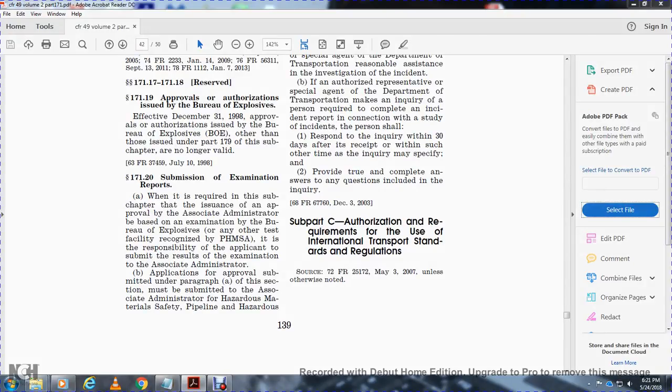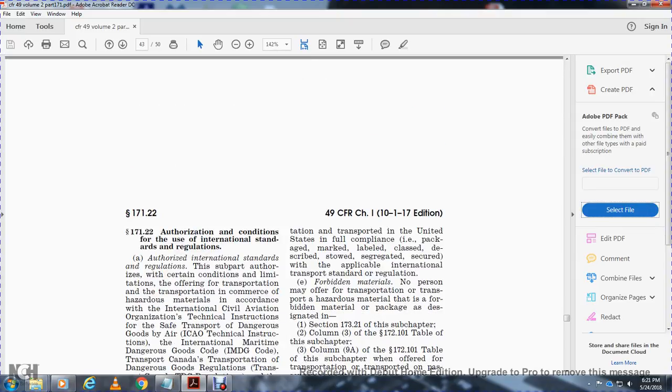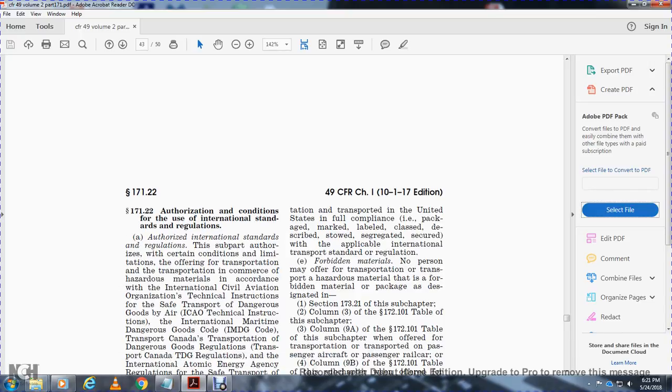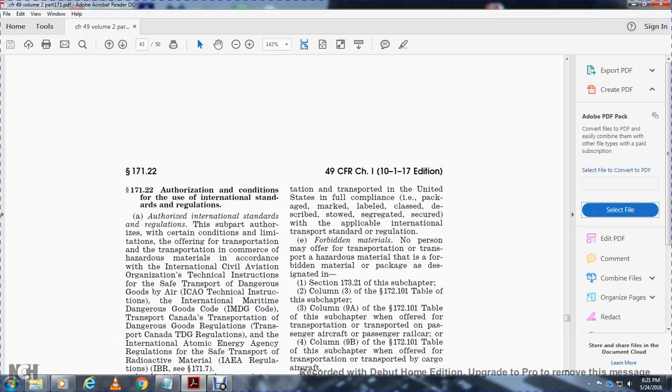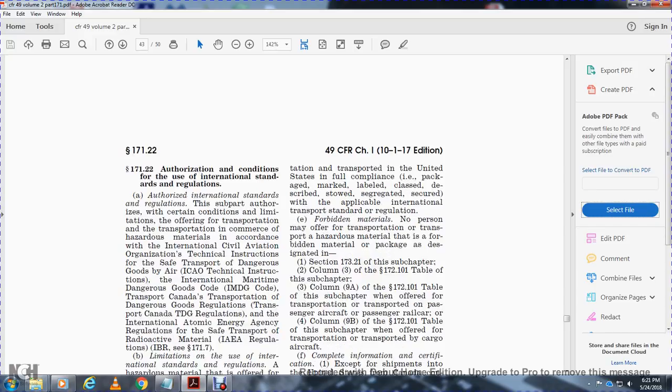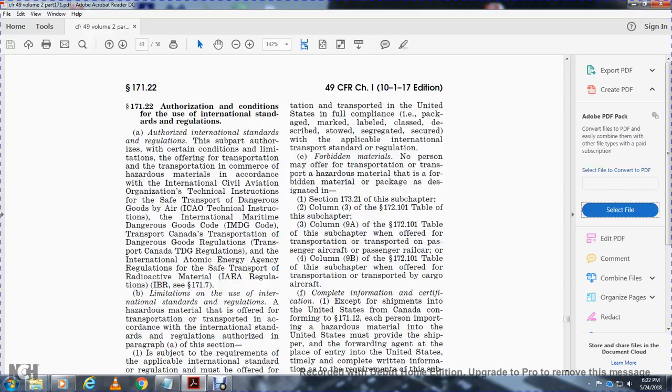Alright, subpart C, authorization requirements for use of the International Transportation Standards and Regulations. 172 authorization: consideration of the international standards and regulations, authorized with certain conditions and limitations, for offering for transportation in commerce a hazardous material in accordance with the International Civil Aviation Organization Technical Instructions for the Safe Transport of Dangerous Goods by Air, the ICAO Technical Instructions, the International Maritime Dangerous Goods Code, the IMDG Code, the Transportation of Dangerous Goods Regulations of Transport Canada, TDGR, and the International Atomic Energy Agency regulations for the safe transport of radioactive material, the IAEA regulations.